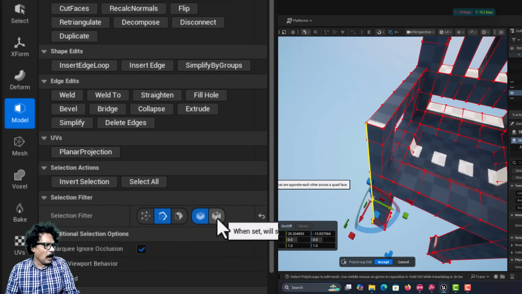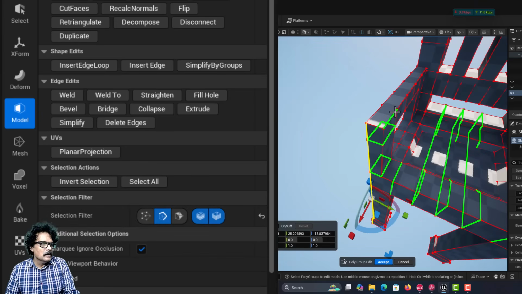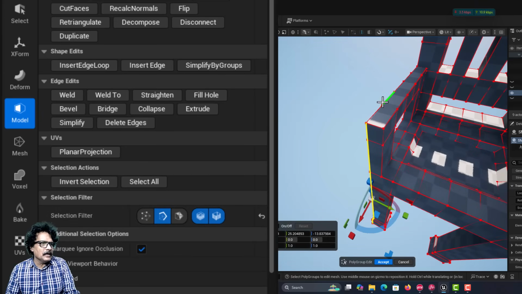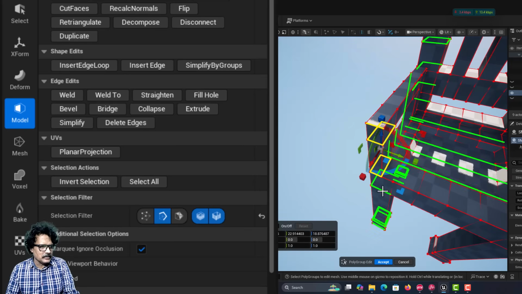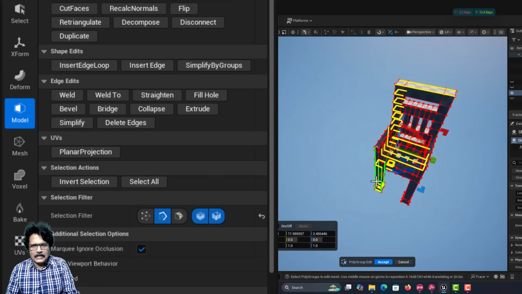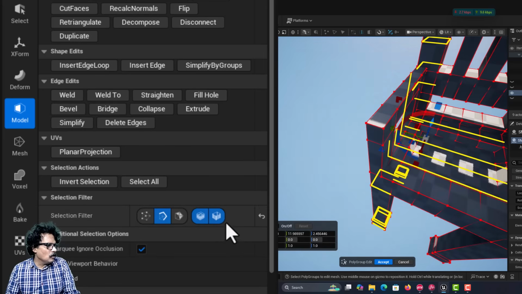Whereas the other option is edge ring. So, if I have edge ring, see all the edges in that ring will be selected. See, I can select all these edges like this. So, if I click here, all the ring edges will be selected. So, I have two options here. So, right now I will off this edge ring and I will enable only this edge loop.